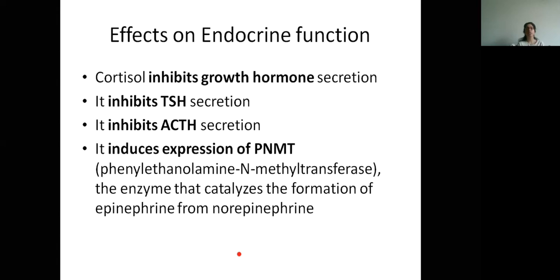So if cortisol is produced, it will act on the anterior pituitary to inhibit the release of ACTH. Then it causes expression of PNMT, that is phenylethanolamine N-methyltransferase, which catalyzes the formation of epinephrine from norepinephrine. So when the adrenal medulla produces norepinephrine, it will be converted into epinephrine by PNMT, and this is stimulated by cortisol.